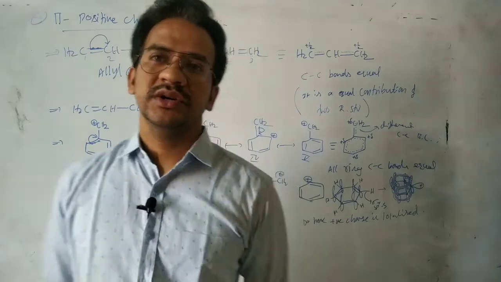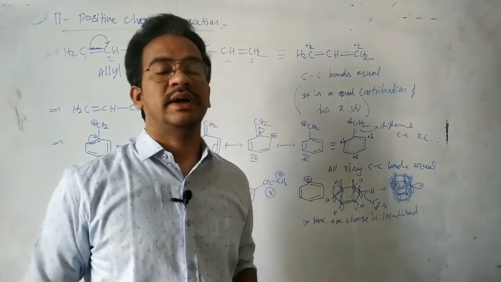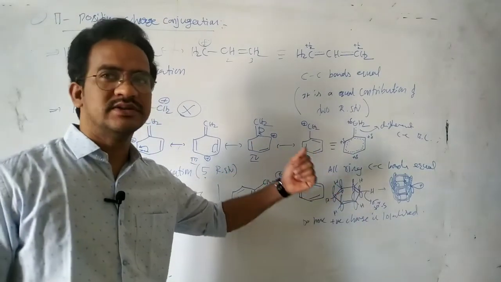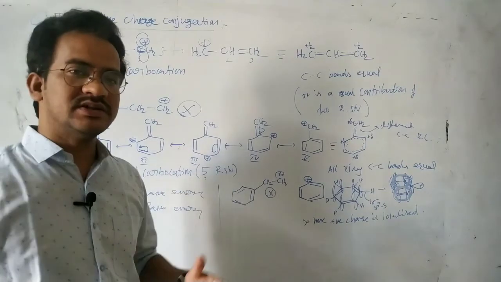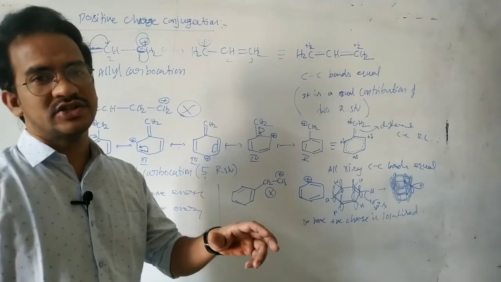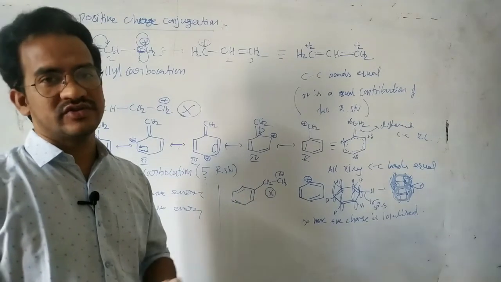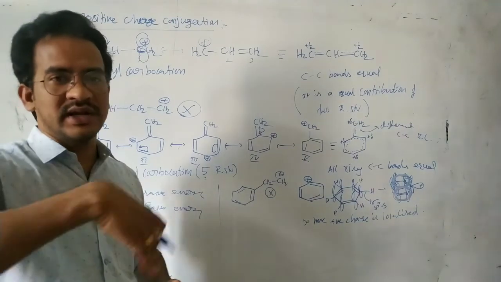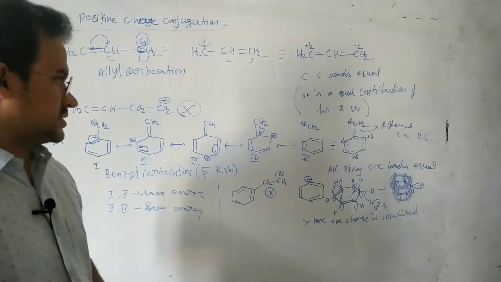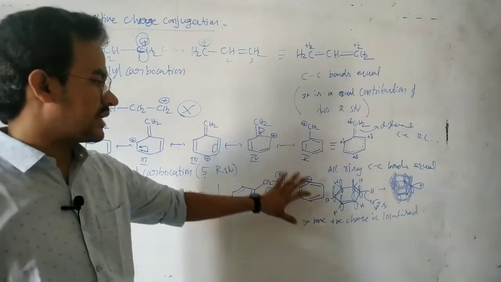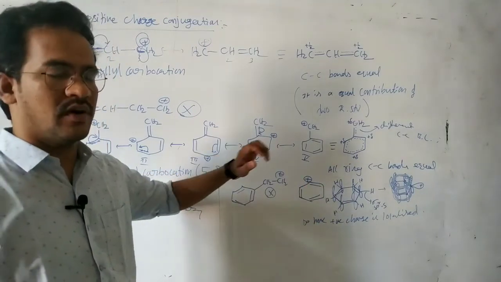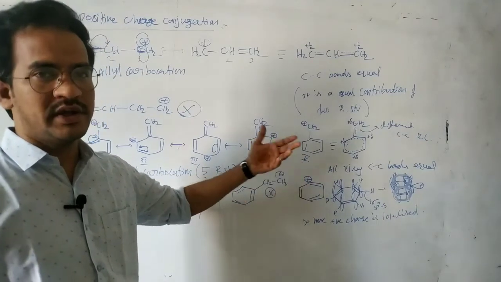Okay. So if there is no resonance for a particular ion, it is less stable. If we compare the stability of the benzyl carbocation and the phenyl carbocation, the benzyl carbocation is more stable, because resonance is a stabilizing factor. If any molecular ion is involved in delocalization of the pi electrons, that is, in resonance, it is more stabilized. By the delocalization of these electrons, the molecule gets stabilized. Here in the phenyl carbocation the positive charge is not delocalized, so it is much less stable than the benzyl carbocation. Of course, we will discuss this again under the stability of reaction parameters.